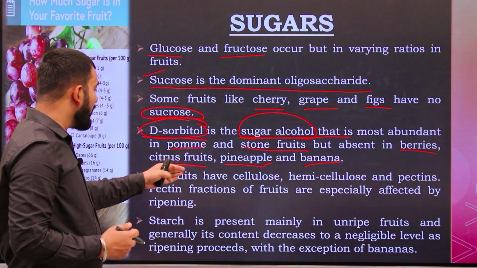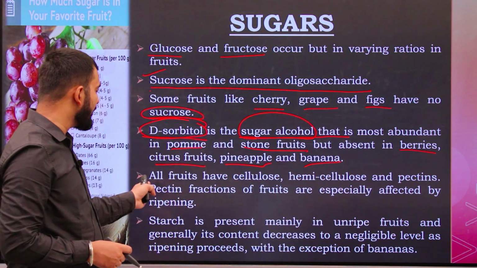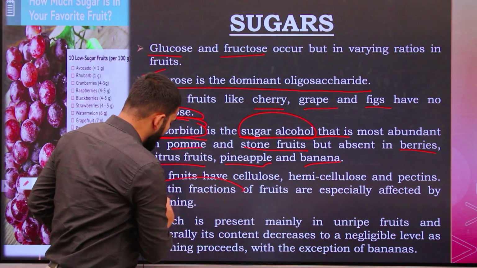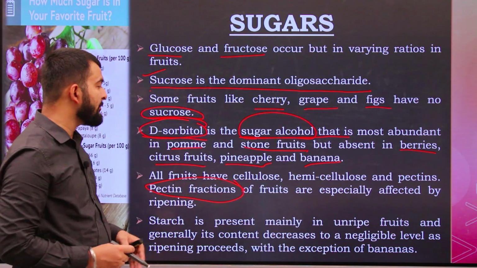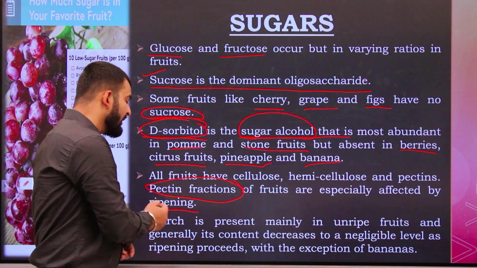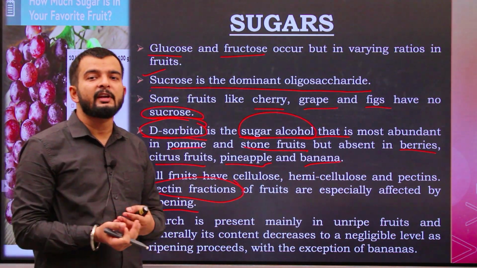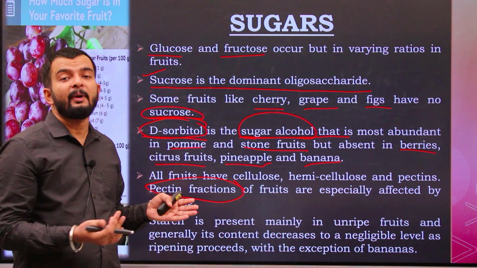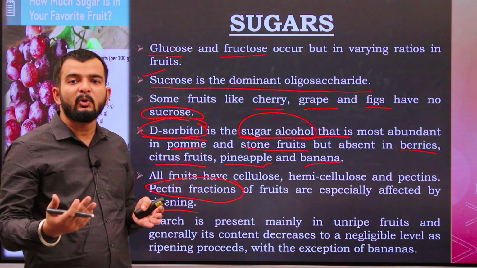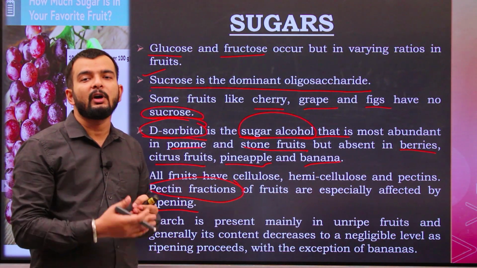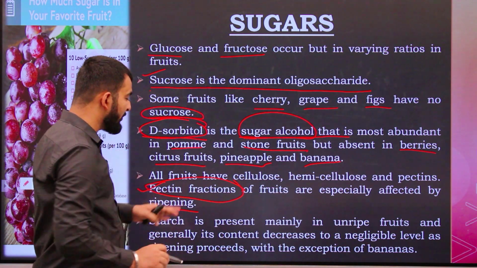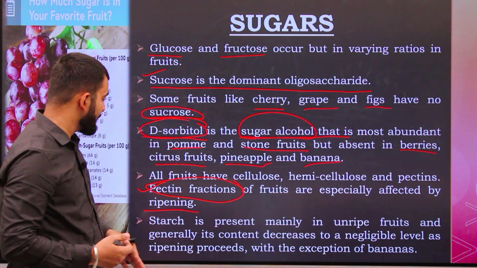Okay, all fruits have cellulose, hemicellulose and pectin. Now this pectin fraction of fruit is especially affected by ripening. So it keeps on changing. Also there are different types of pectin. The composition of pectin or pectinic substances keeps on changing as the stage of ripening advances. Okay, so the pectin fractions can vary.